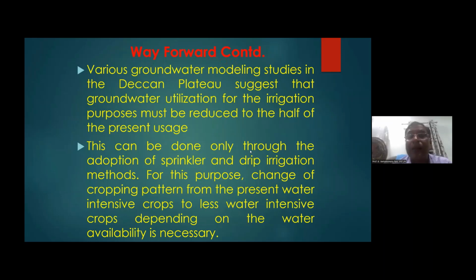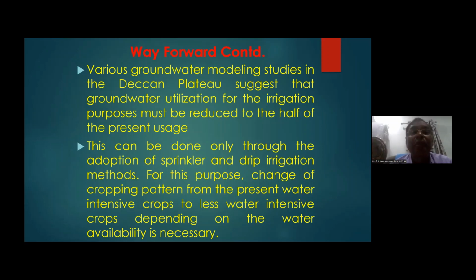Adoption of sprinkler and drip irrigation, micro irrigation techniques, whatever manner of micro irrigation you adopt, you must utilize this surface water properly, because we have seen in many cases 40% of the applied irrigation water does not reach the plants, according to the World Bank. Okay, so that is the way forward.